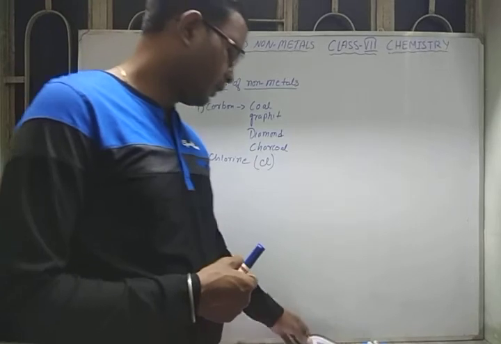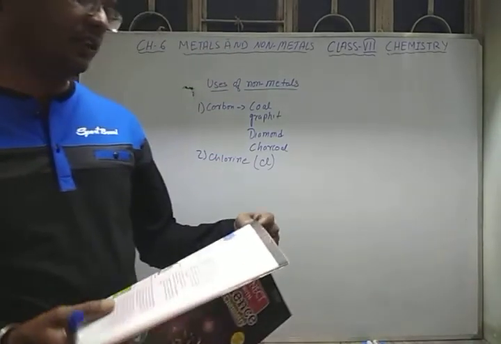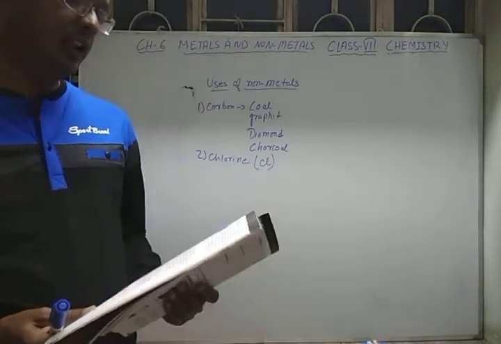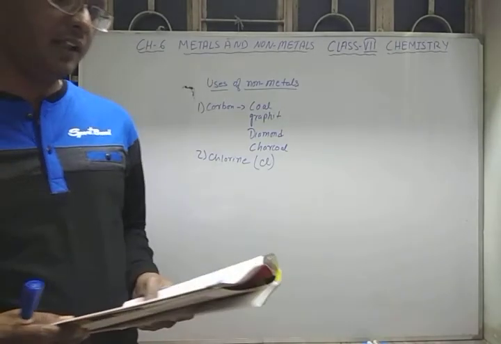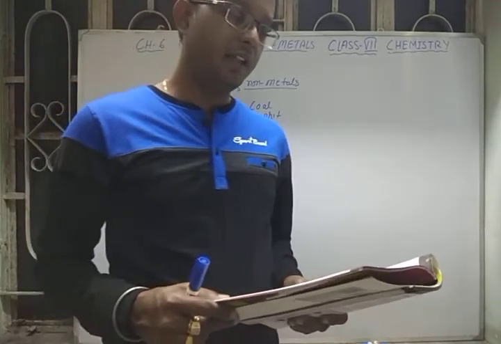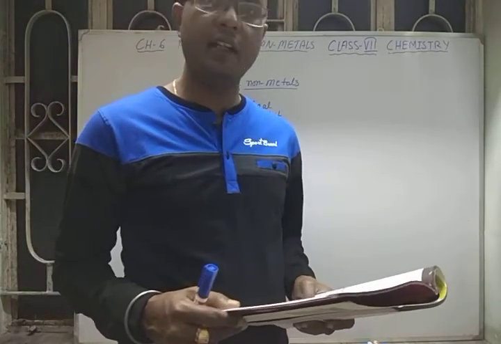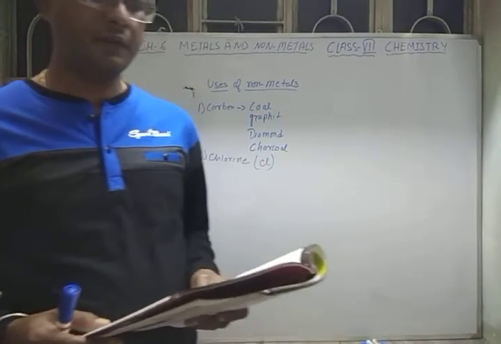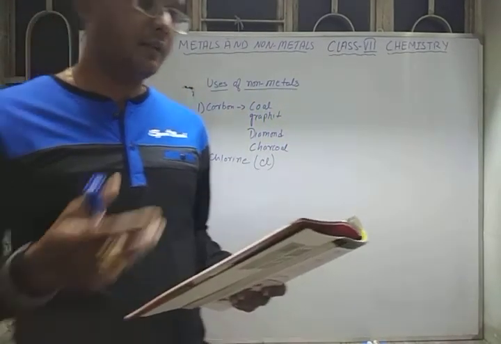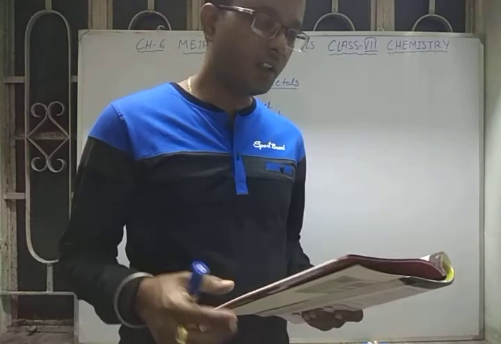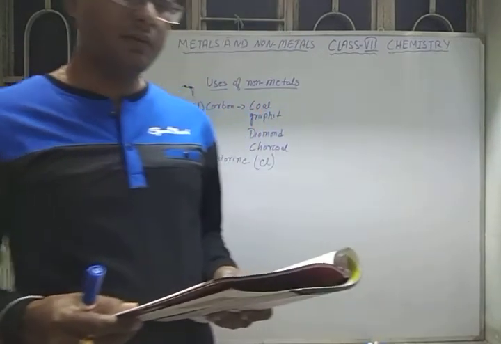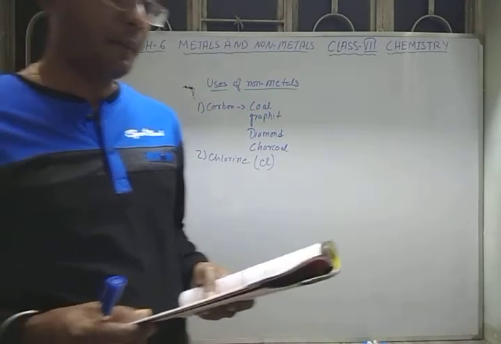As you know, chlorine is greenish yellow in color, and it gives a pungent smell. It is a poisonous and suffocating gas. If someone inhales chlorine gas, due to suffocation, they will get some problem.